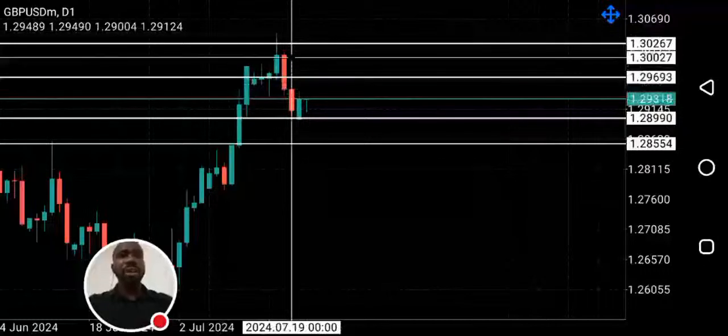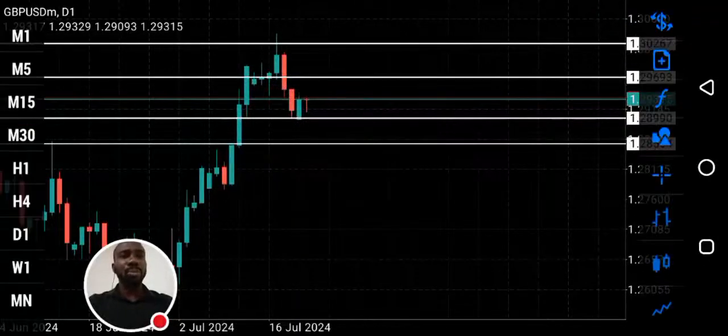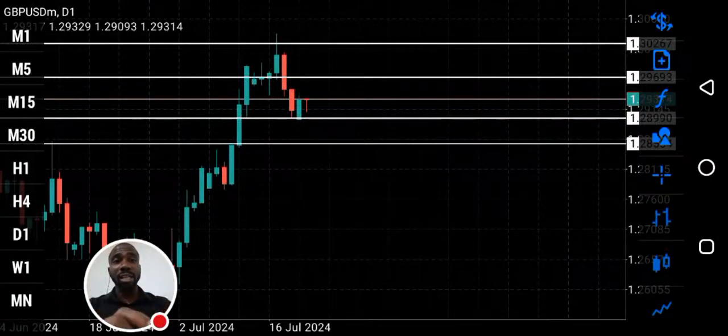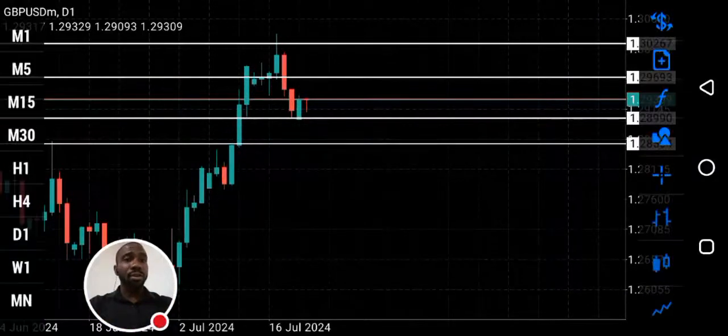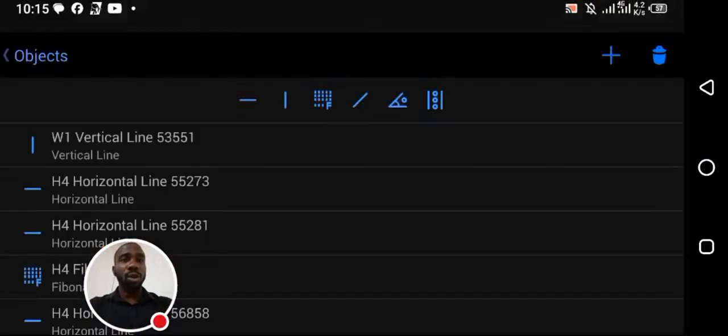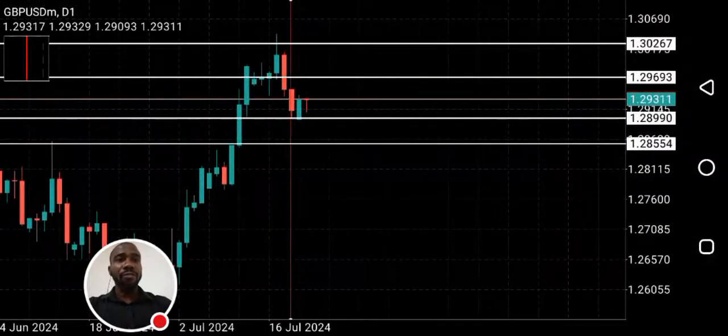I believe a fair value gap was created, and that's the reason for the pullback we are currently seeing in the market. They want to fill the gap. Let's go down to 4 hour, 1 hour. After the formation of this engulfing pattern, let's see what we had on 4 hour.